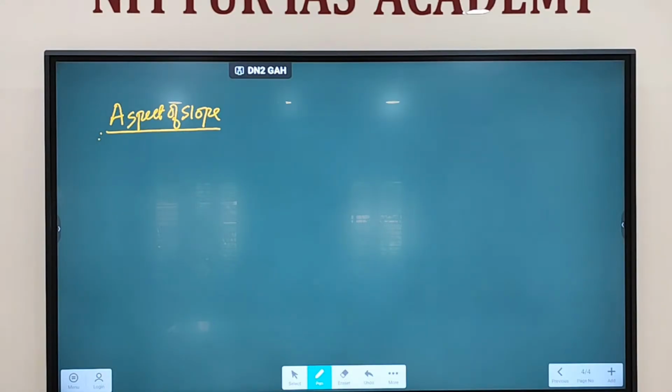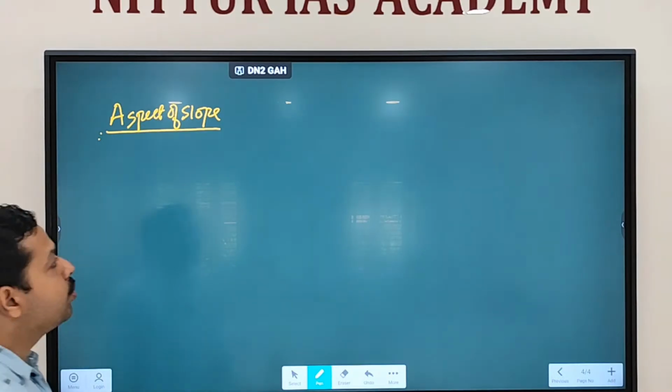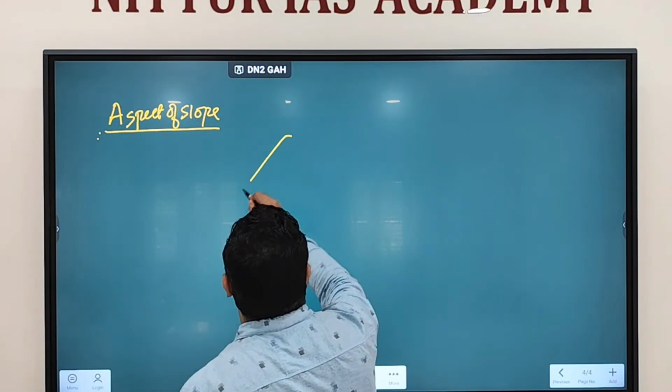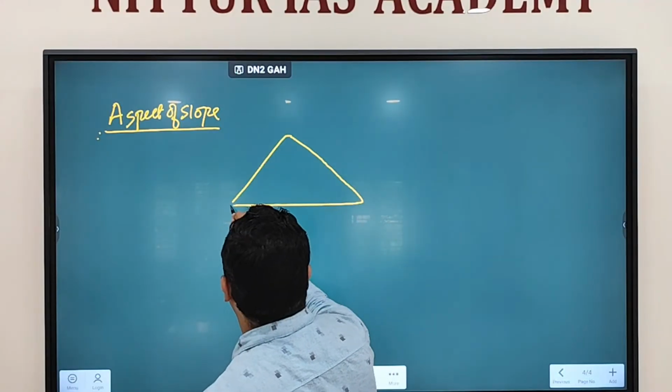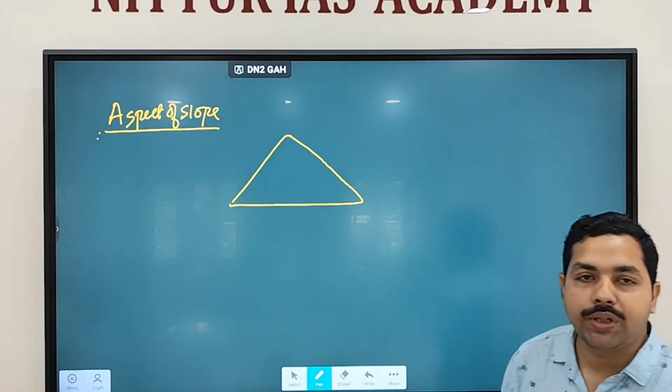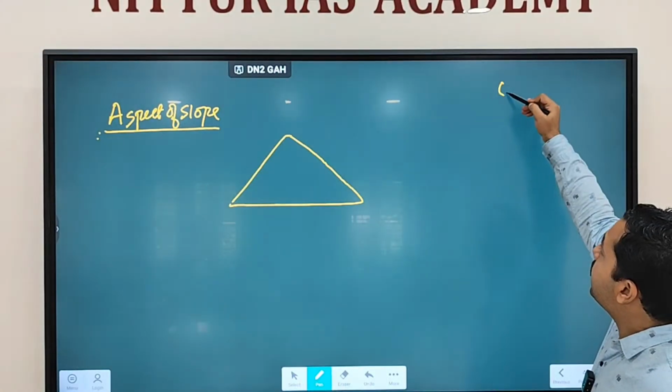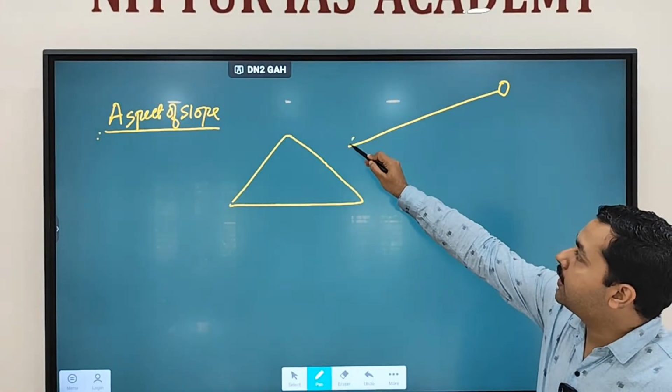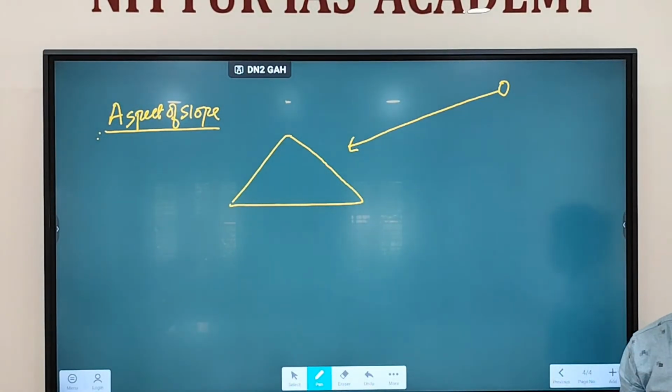What does aspect of slope mean? Let's say this is a mountain. Now if the sun is coming like this, solar radiation is coming like this, then which slope of the mountain will get heated?